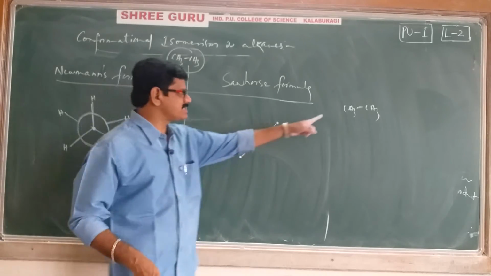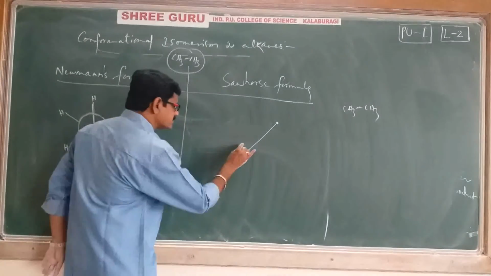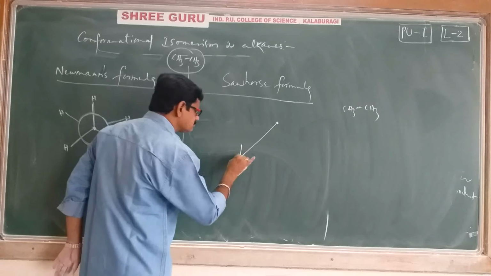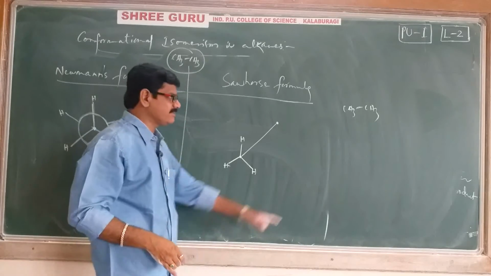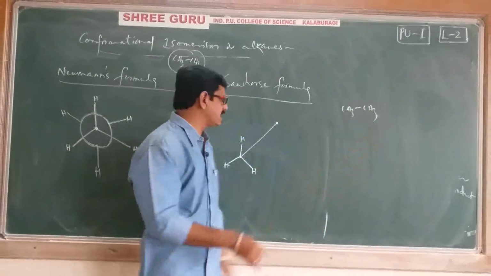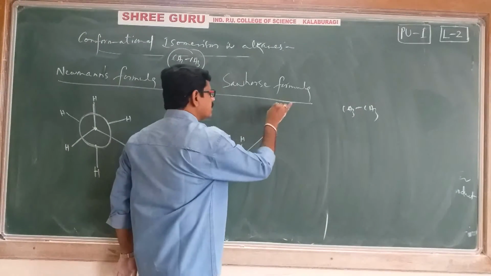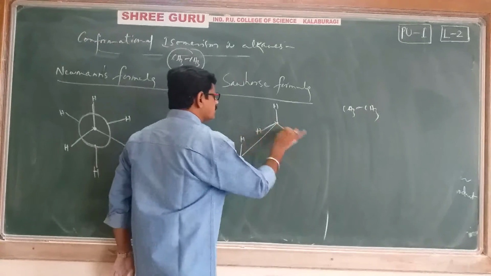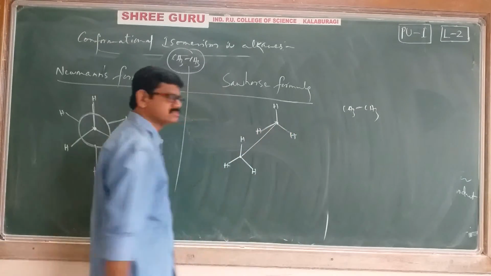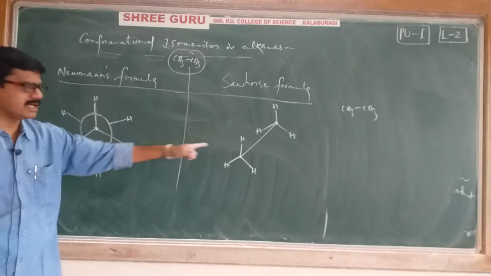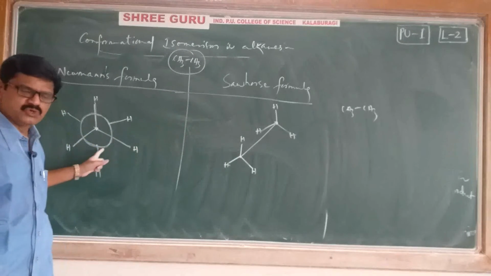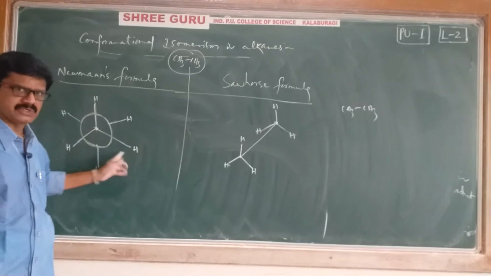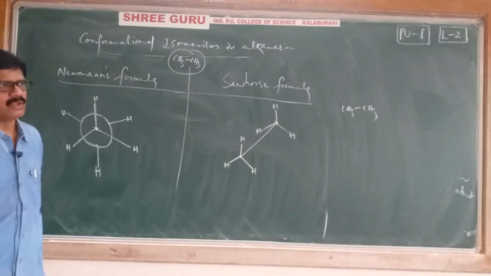The front side carbon is having 3 hydrogens. I'll write 3 hydrogens like this: hydrogen, hydrogen, hydrogen. Backside carbon also having 3 hydrogens. Exactly same I'll write: hydrogen, hydrogen, hydrogen. 3 hydrogens have shown. That's it. This is Sahar's formula. This is Newman's formula. Okay, right.